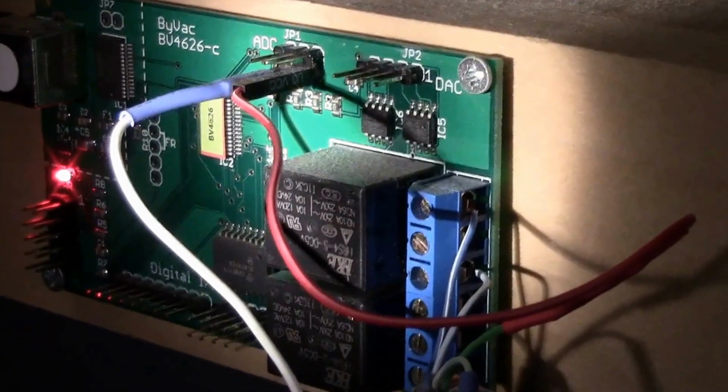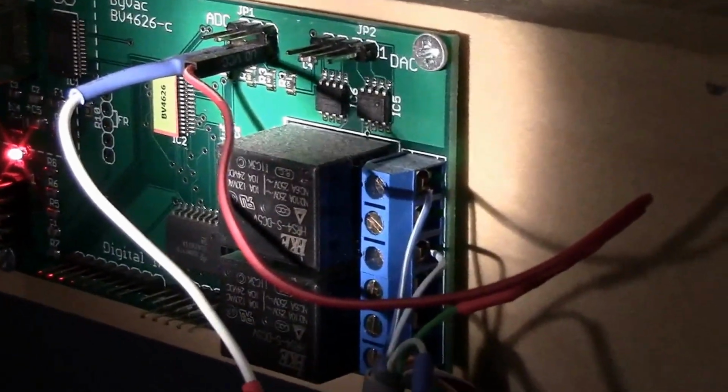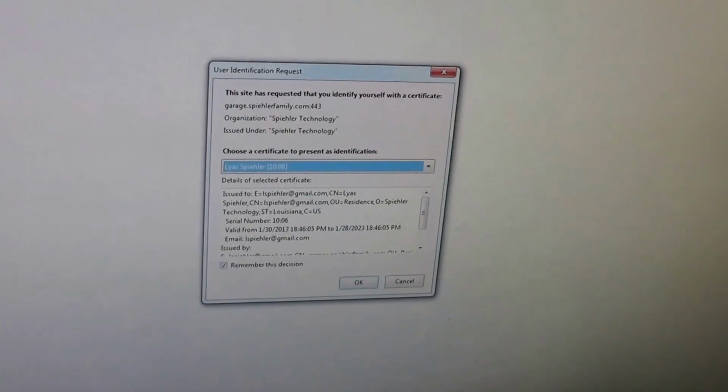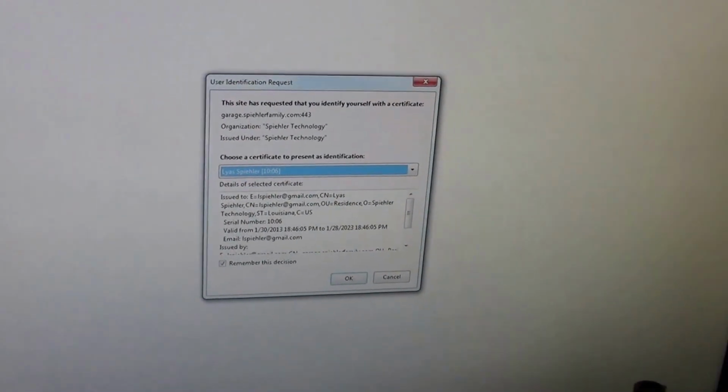The front end I demonstrated earlier was all in JavaScript, and on the back end I'm using Apache on the web server with PHP and the php-serial class to communicate with the ByVac. I wanted to be able to also show the front end on a normal browser. It's protected by SSL and requires client certificates.